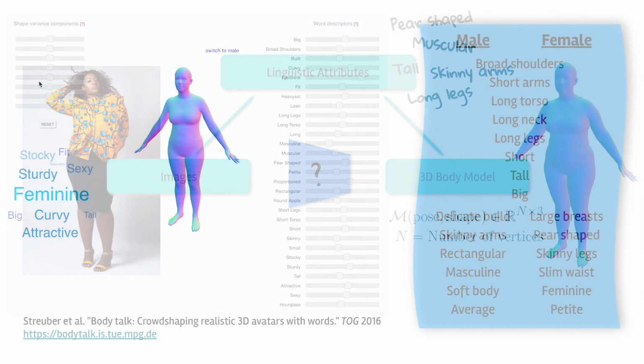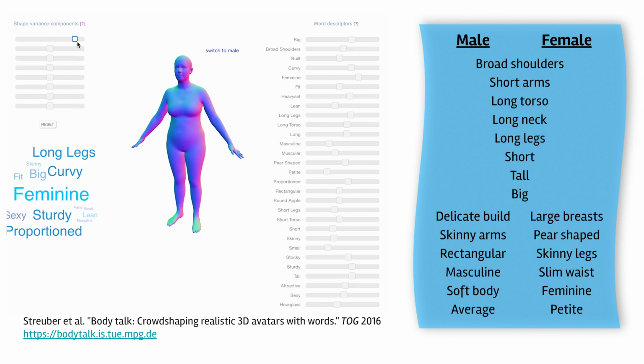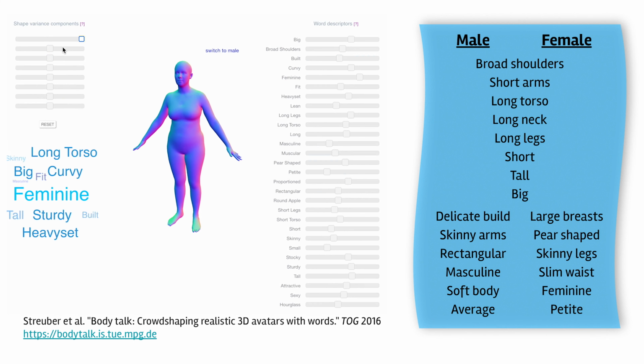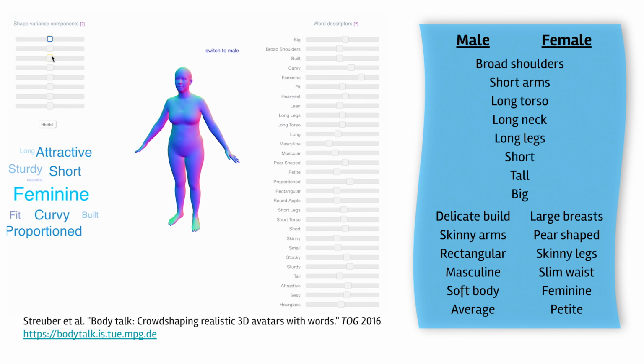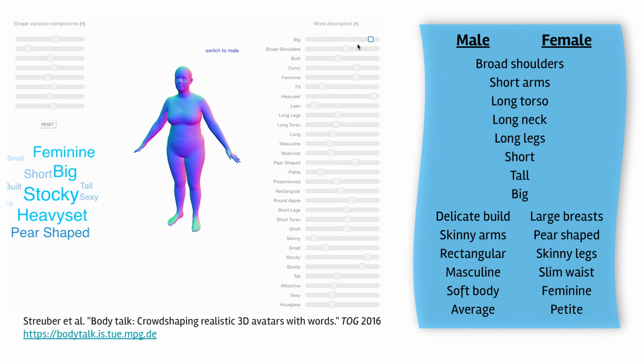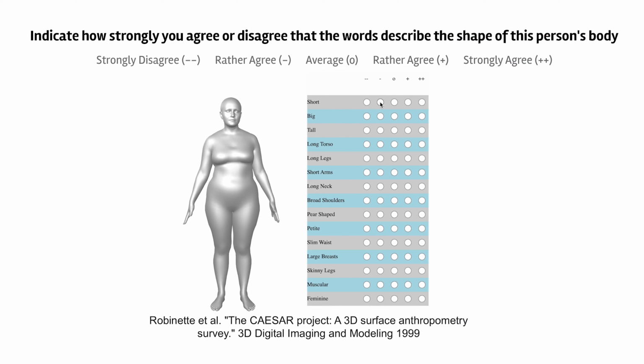To do this, we draw inspiration from Body Talk, where the authors train a model to predict attribute ratings from shape parameters and vice versa. From Body Talk, we choose the 15 most relevant words for males and females. Then we ask workers on Amazon Mechanical Turk to indicate how much an attribute applies to a body shape from the CAESAR dataset.